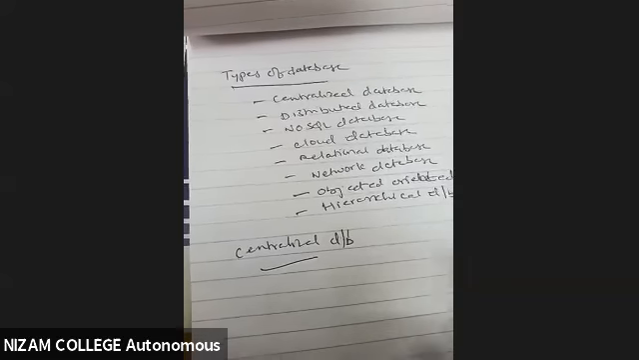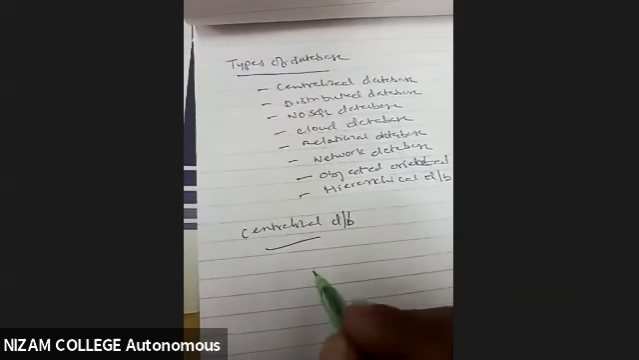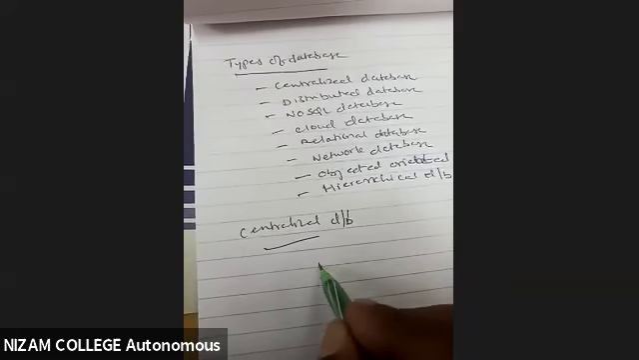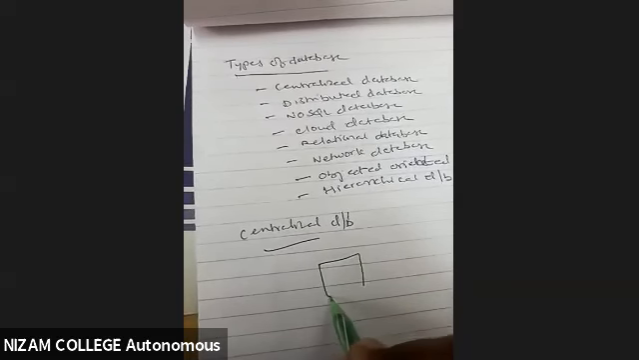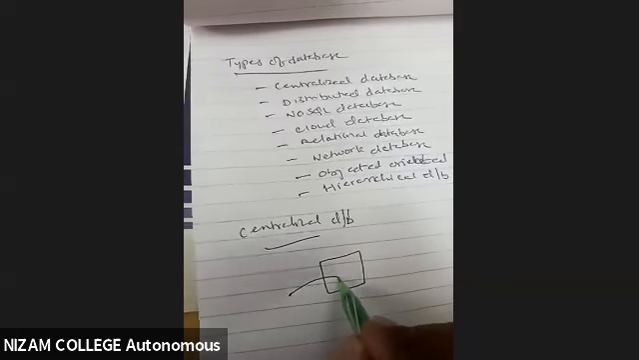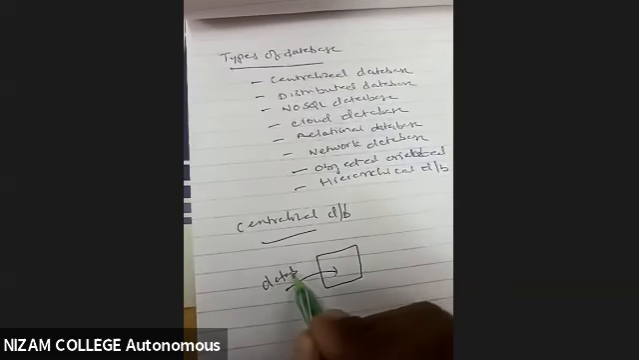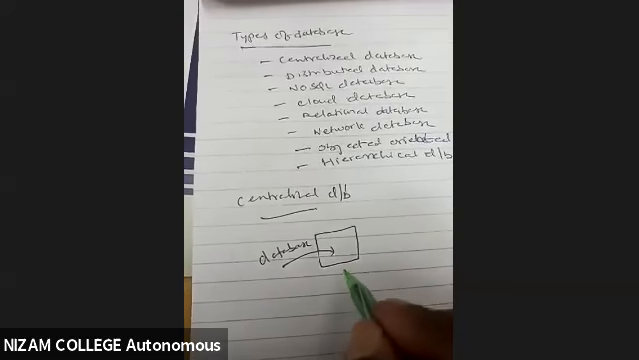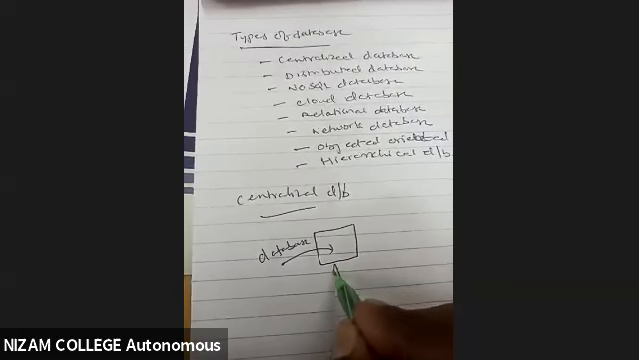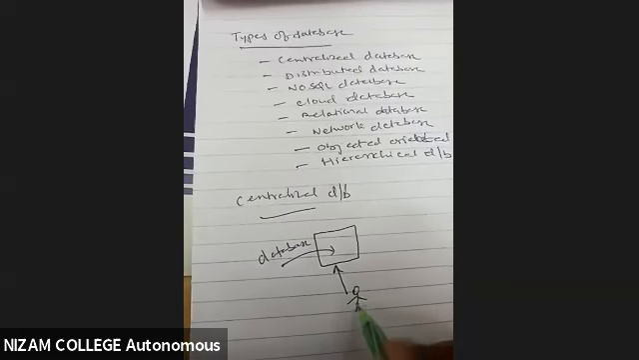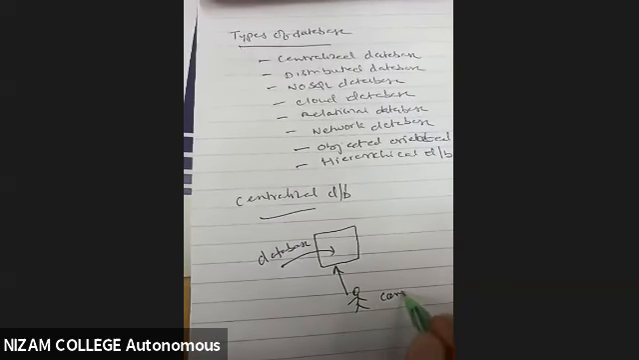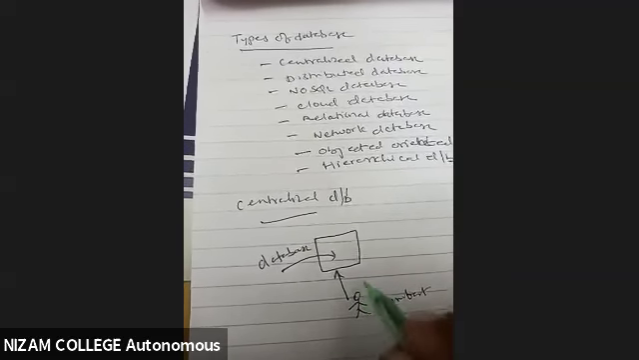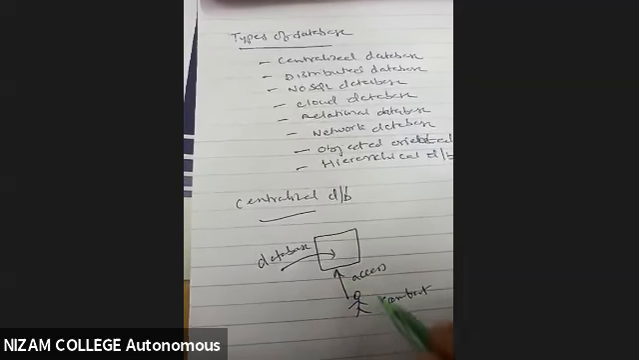So what does the centralized database do? It stores the data at a centralized location. It means this is my storage place where I am going to put my entire database. It is very comfortable for the user, because he can access this particular data very easily.